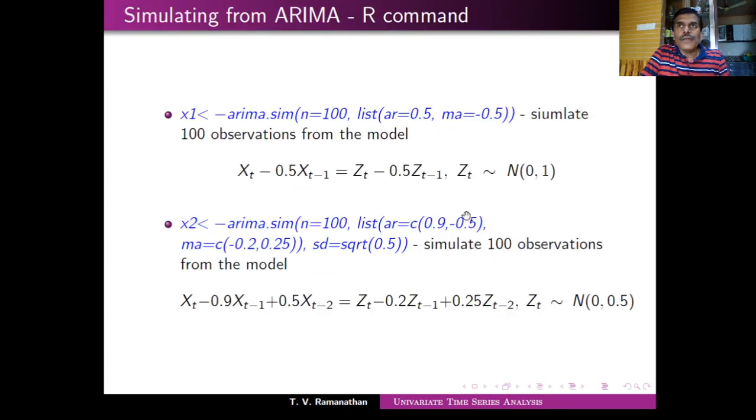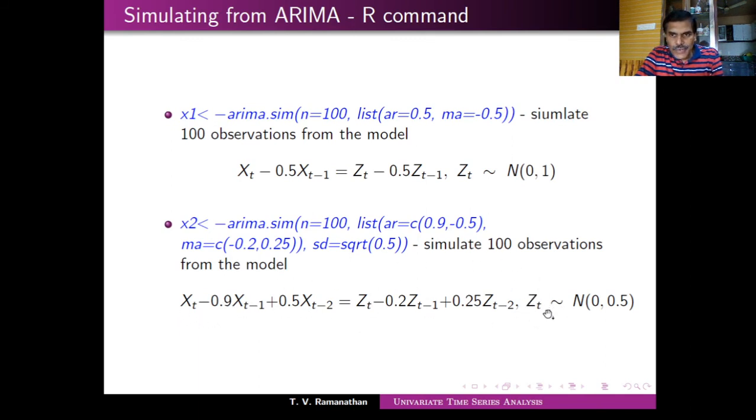Now, I have claimed some behavior of the ACF and PACF, and since we are not yet in a position to identify that, I just want to justify this. So I generate series from ARIMA models. This is an ARIMA(1,1) with parameters 0.5 and 0.5, and this is an ARIMA(2,2), because I have 2 here and 2 here, with these parameters.